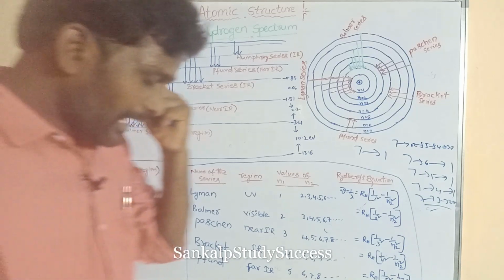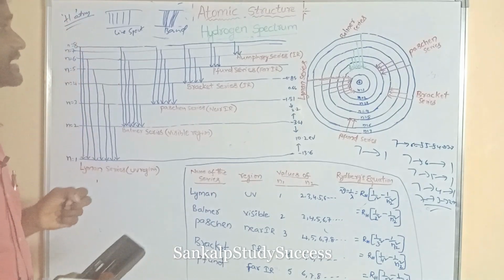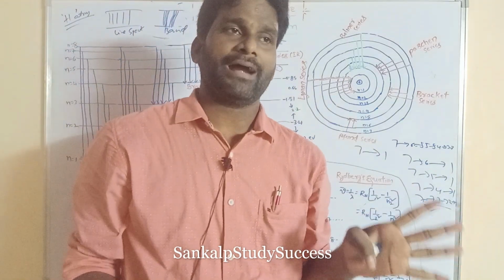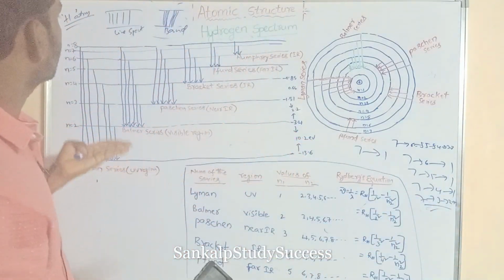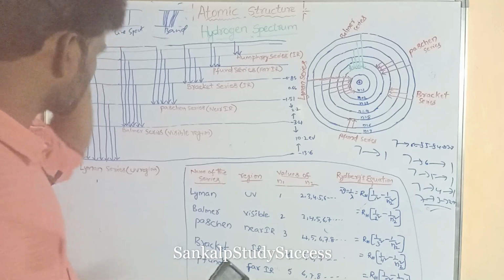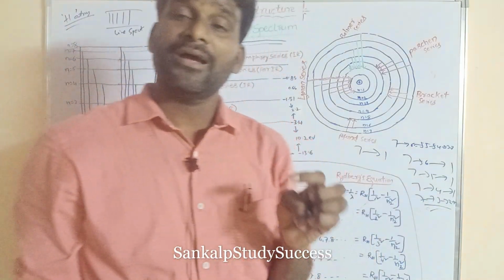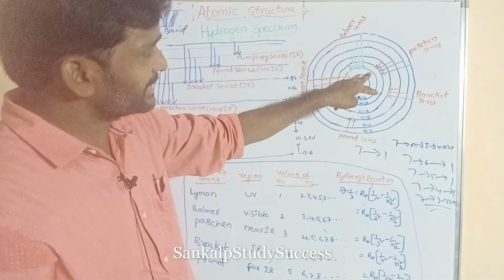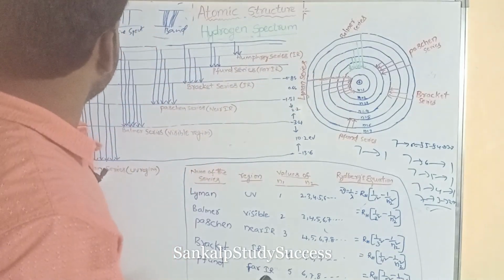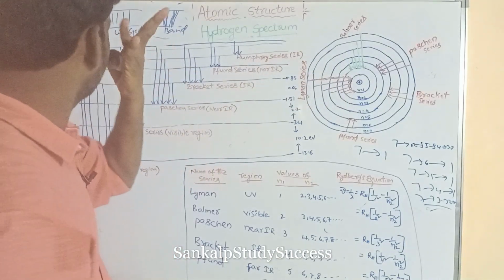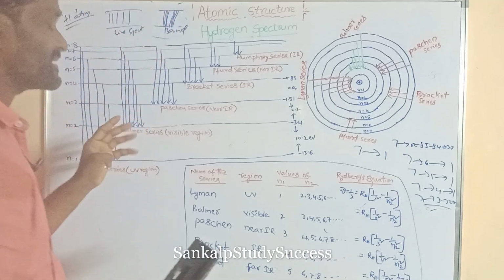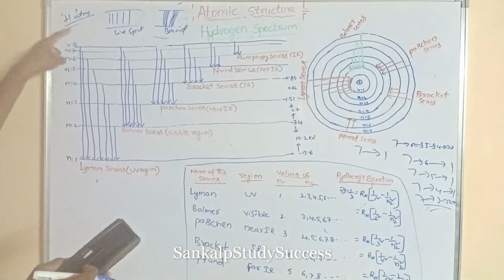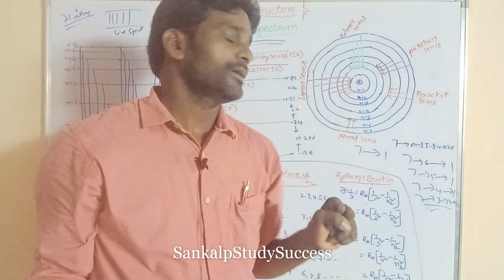Okay, here is the hydrogen atom. An atom can always produce a line spectrum. So this is the line spectrum. The hydrogen atom can produce an emission line spectrum. What is emission? When the electron jumps from a higher energy level to a lower energy level, emission of energy takes place. This is the emission line spectrum. This is not a band spectrum. Why? A band spectrum is produced by molecules. Here molecules are not there; only hydrogen atoms are present. Now listen to me.